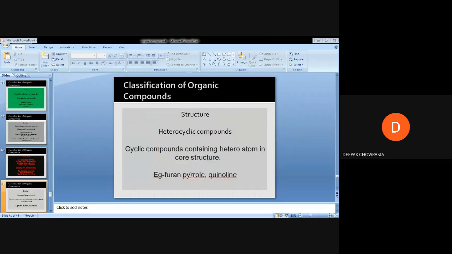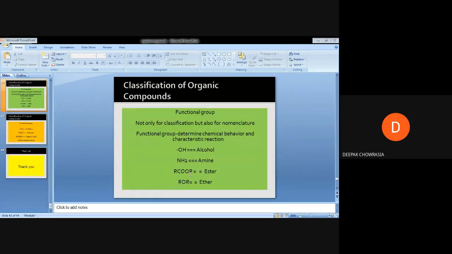So we have discussed all these things. The heterocyclic organic compounds we have discussed, and I just added a slide well before. So this is the last classification of organic compounds, and this classification is done on the basis of the primary functionality or the functional group that a particular molecule is generally bearing.